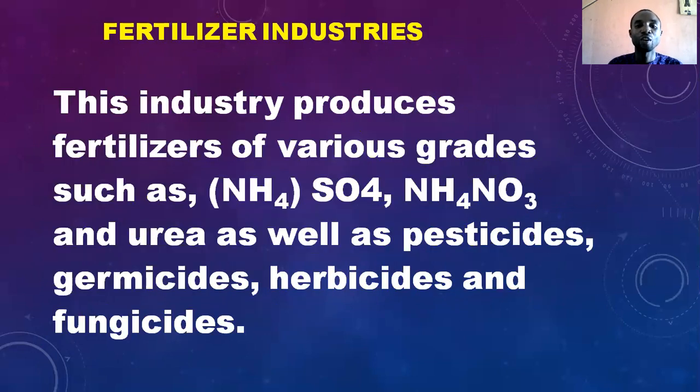And another one is what? Fertilizer industries. What do they manufacture? This industry produces fertilizers of various grades, such as ammonium tetraoxosulfate 6. Another one is ammonium trioxonitrate 5, urea, as well as pesticides, germicides, herbicides, and fungicides. So these are products of fertilizer industries of different kinds.